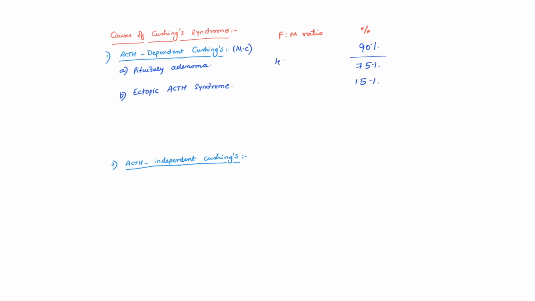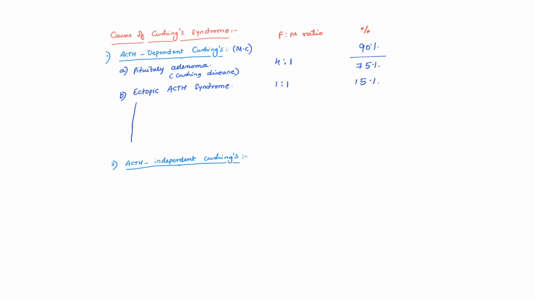Whereas the female to male ratio is 4:1 with pituitary adenoma, whereas it is only 1:1, that is equally common in both males and females in case of ectopic ACTH. If the cause is pituitary adenoma, then it is called as Cushing disease. Remember, Cushing syndrome and Cushing disease is different. The Cushing syndrome because of pituitary adenoma is called as Cushing disease.